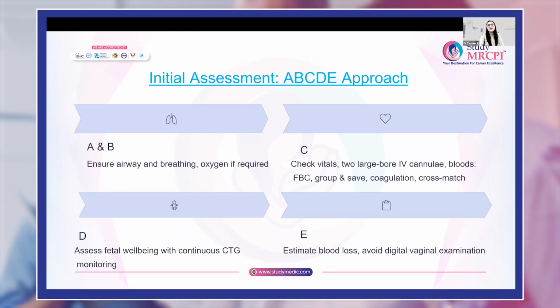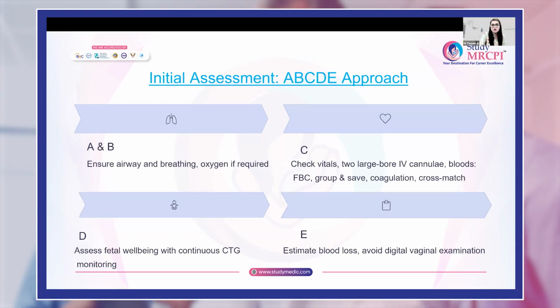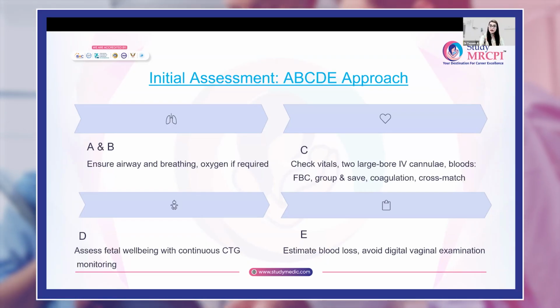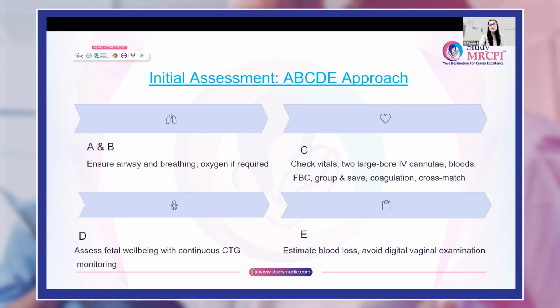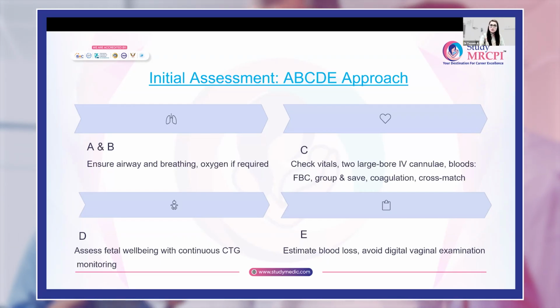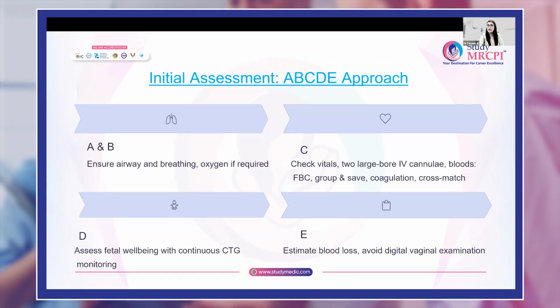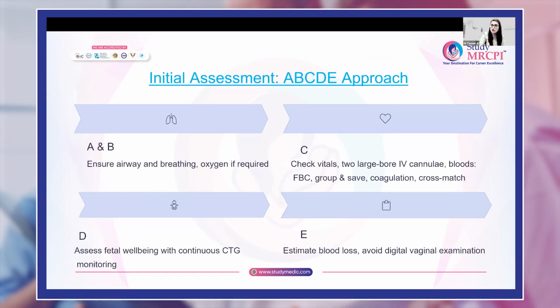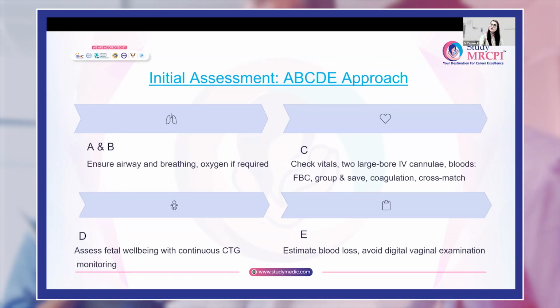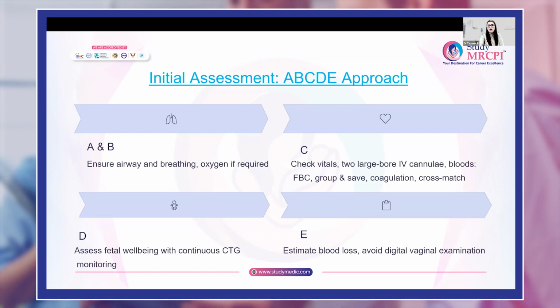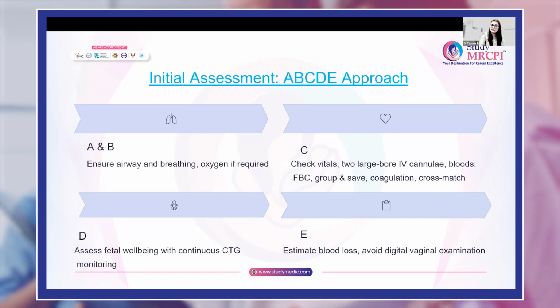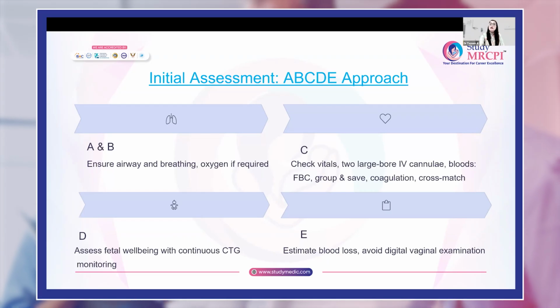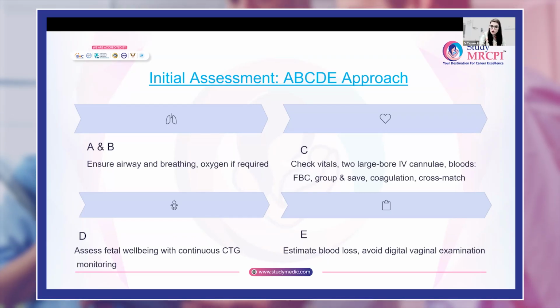Resuscitation again is our ABCD approach. We have to make sure that airway and breathing are secured, and if the need is there, oxygen should be given to the patient. We have to check the vitals. Two large-bore IV cannulas should be secured. Blood should be taken for cross match, full blood count, coagulation screen, and other investigations. And the blood bank should be informed about blood arrangements.